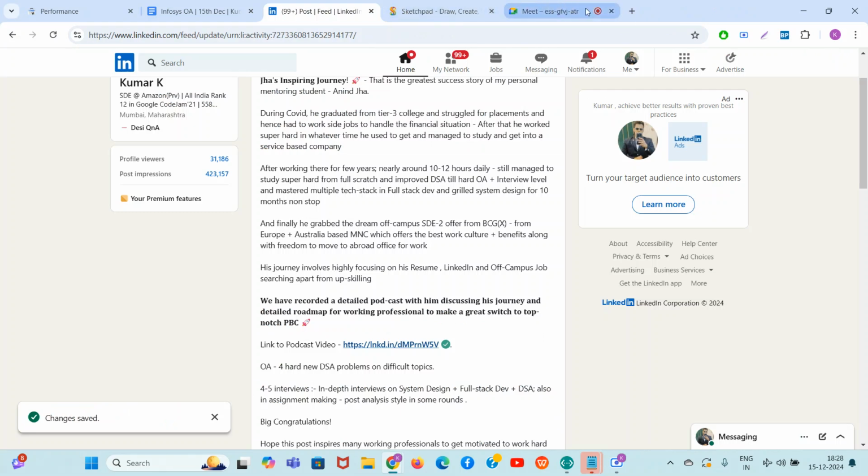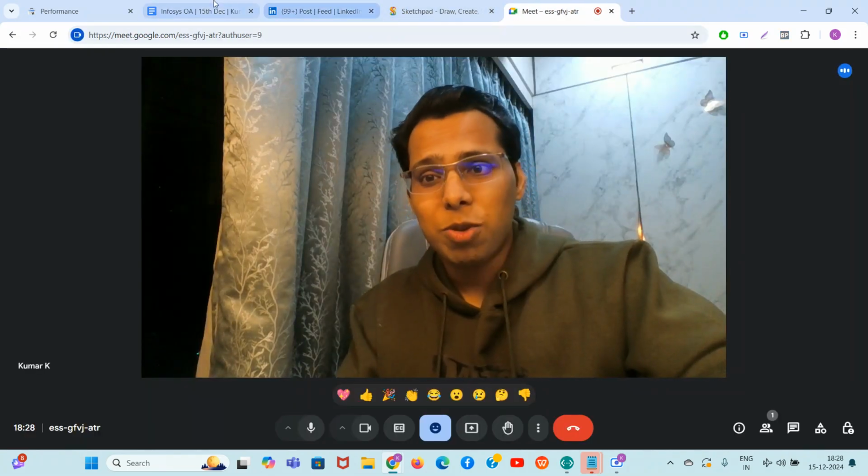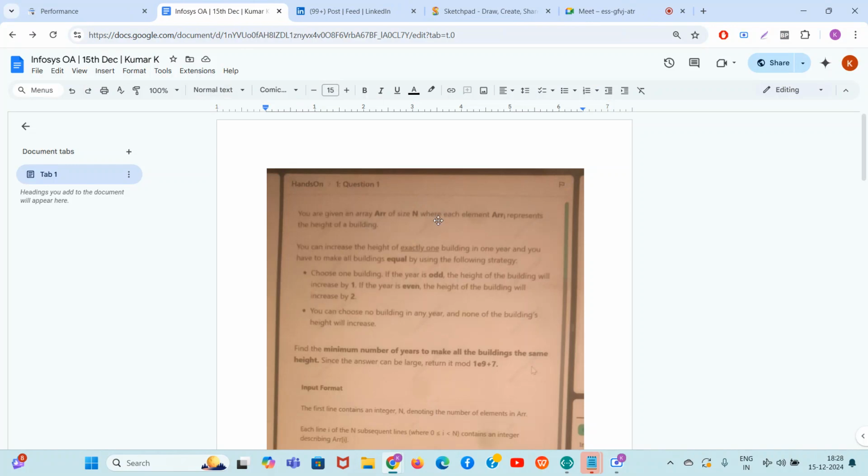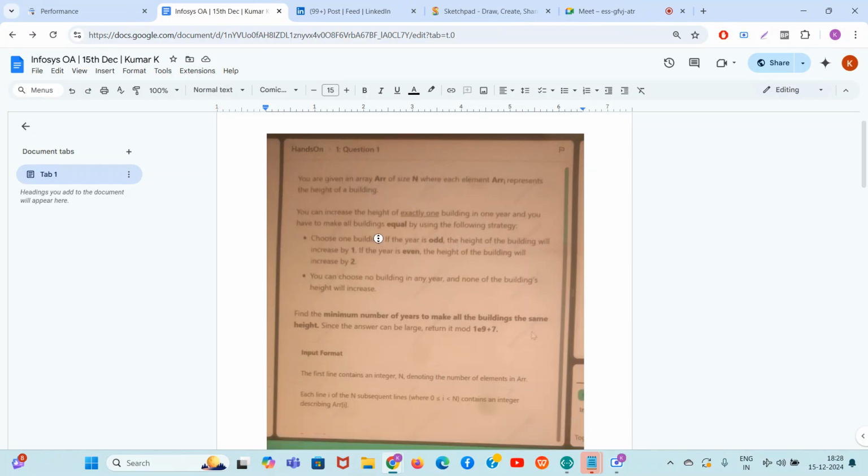Okay, so now, guys, let's start with the problem. What is Infosys telling us? Infosys is saying that you are given an array, and each year you can select any element of the array and do +1 or +2 to that element. If it is an odd year, you can do +1. If it is an even year, you can do +2. And if you want, you can do no operation in a particular year. Now they are asking for the minimum number of years to make all the buildings of the same height.